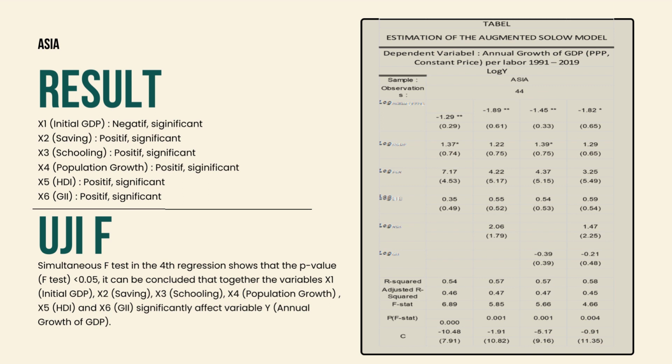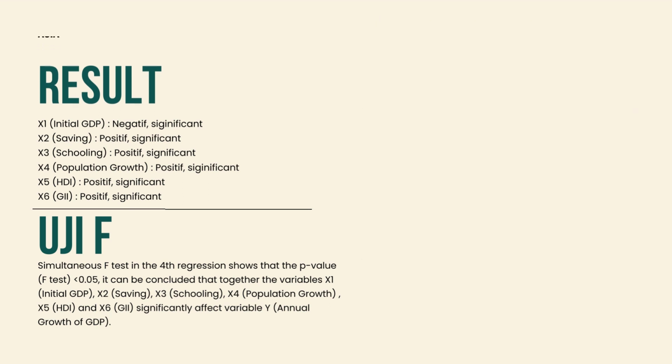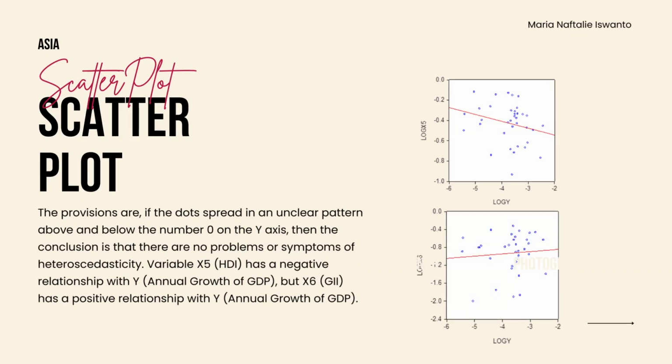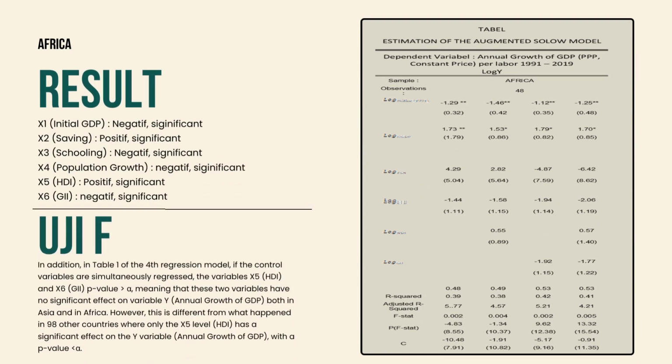Based on the results of the estimation, all control variables and important variables are significant to the dependent variable. In Asia, the Human Development Index has a negative relationship with annual growth of GDP, but the Gender Inequality Index has a positive relationship with annual growth of GDP.